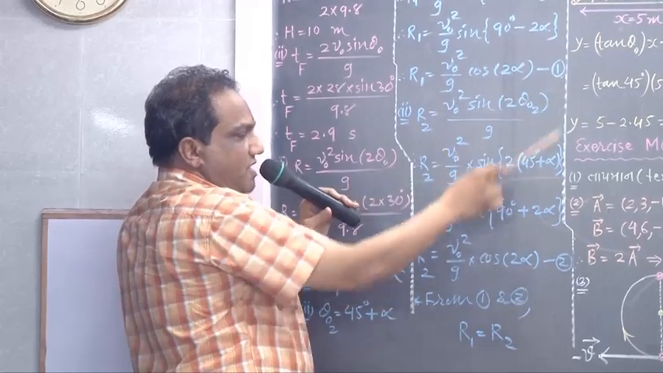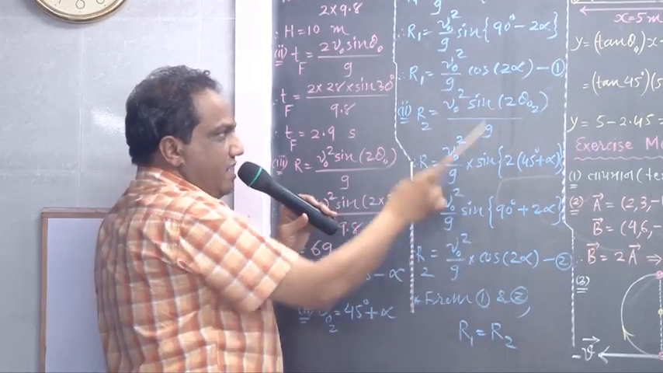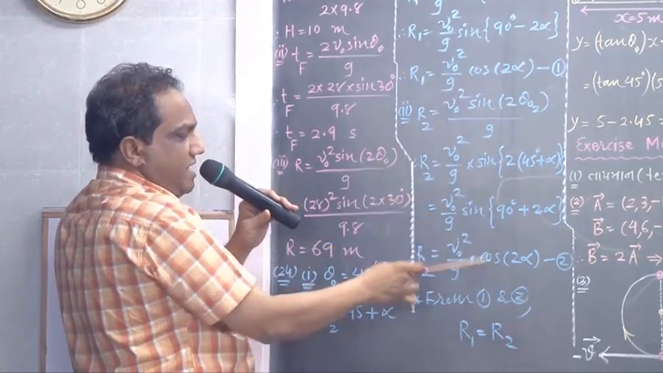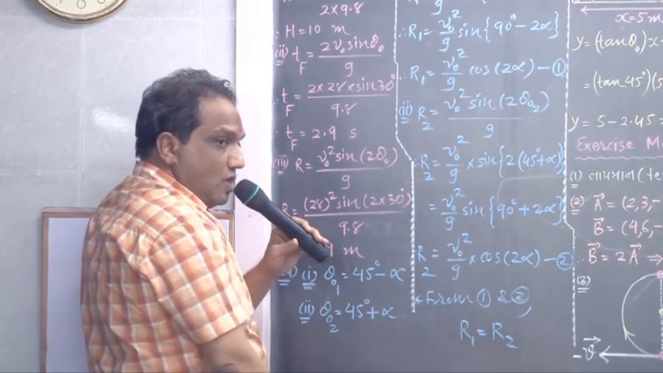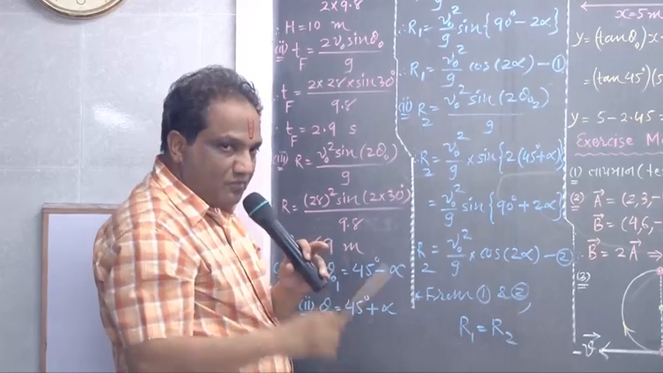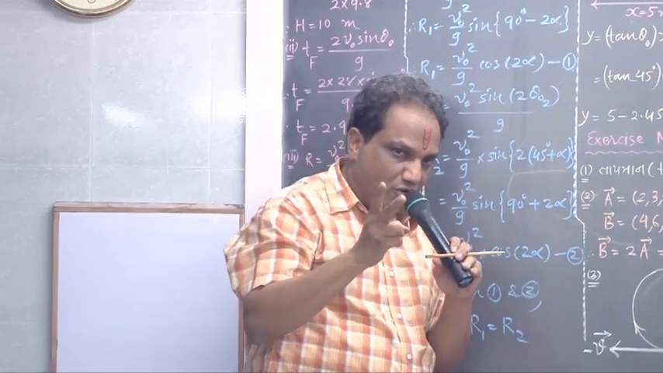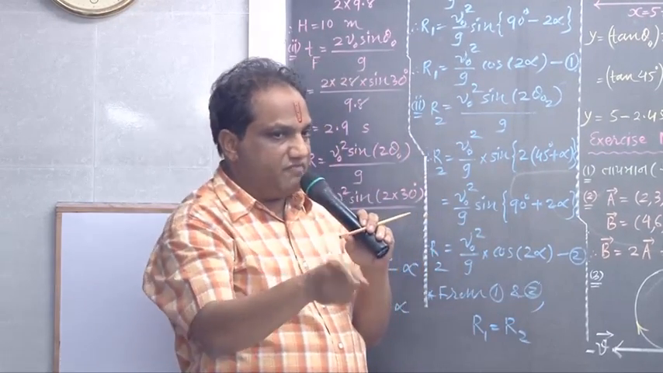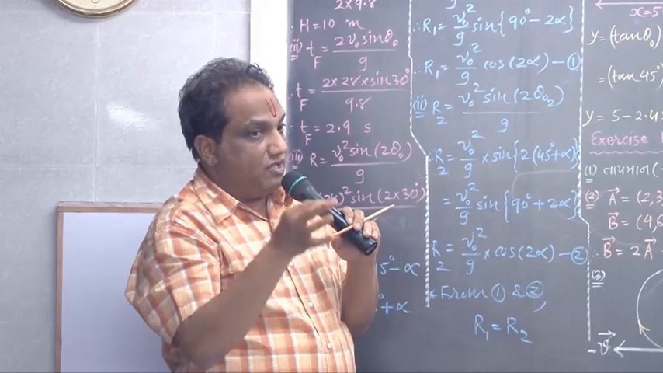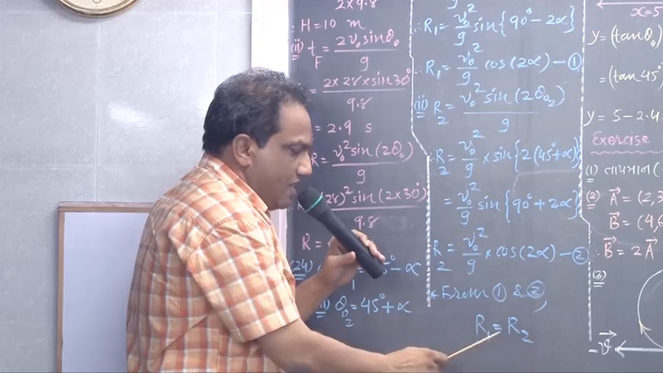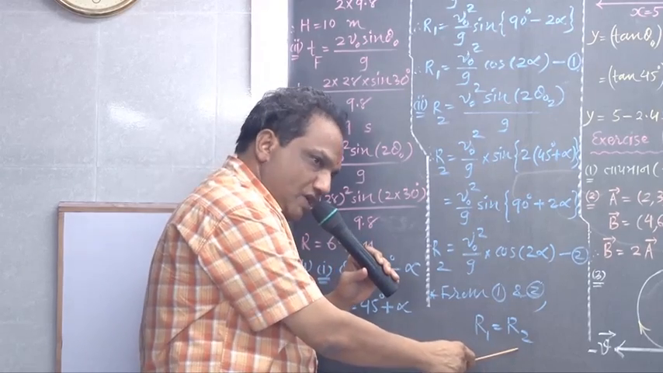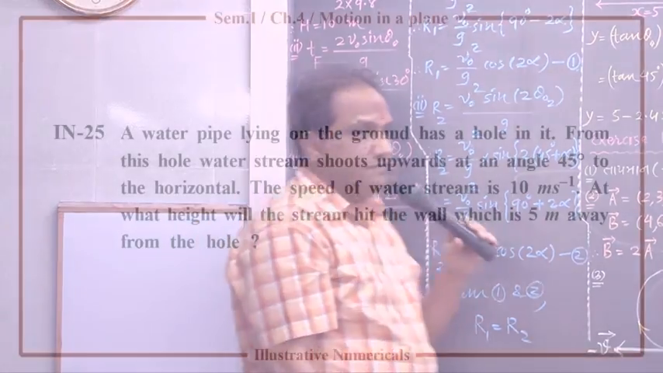Come on, equations 1 and 2 have the same right hand side. When right hand sides are the same, the left hand side also will be the same. So R1 equals R2. So what have we proved? For two different angles of projection having the same difference from 45 degrees, for the same initial velocity we will get the same range. R1 equals R2. Right? Next.